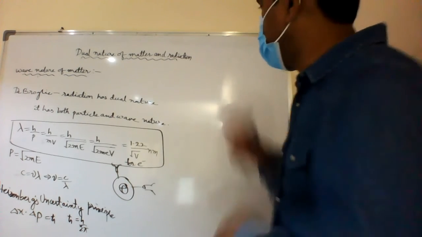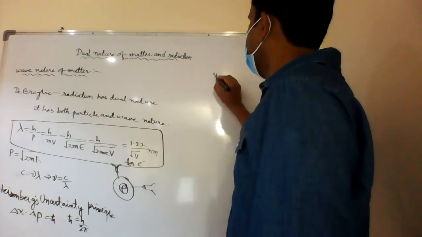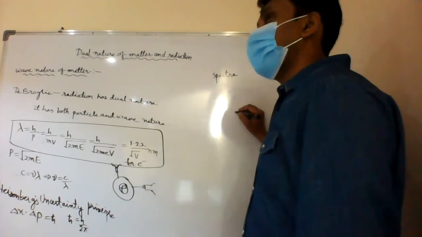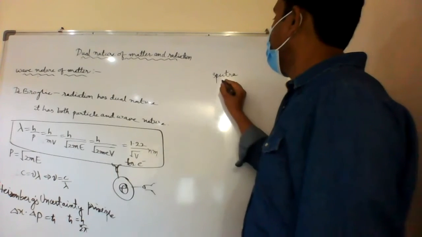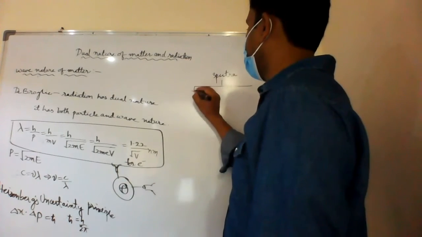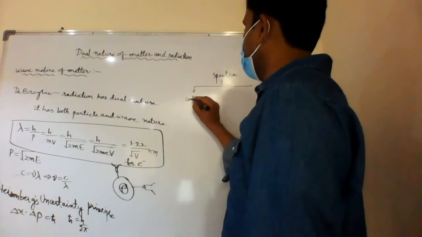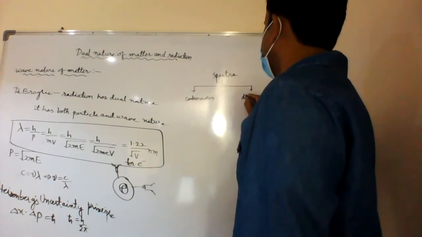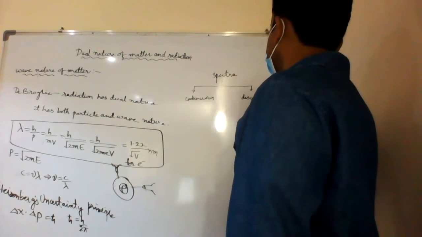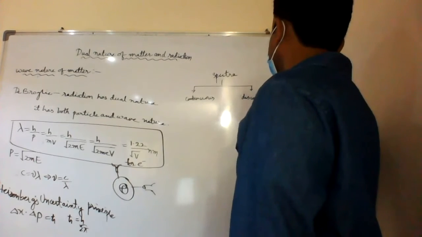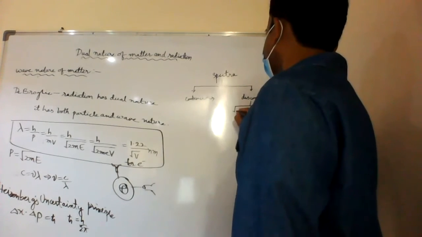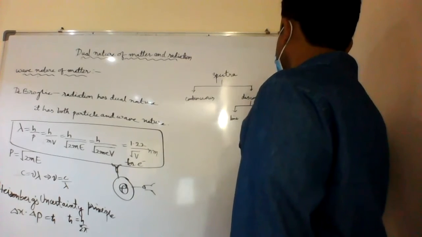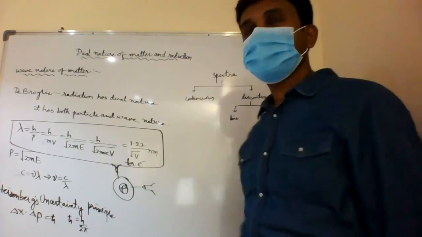Okay, that we have like this. Particular range of frequencies. That is range of frequencies is bandwidth. Spectra again we have classification like continuous and discontinuous. Okay, that is later on we will do. Continuous we have, discontinuous we have. Again after discontinuous we have line and band. Line spectrum, band spectrum like that we have.